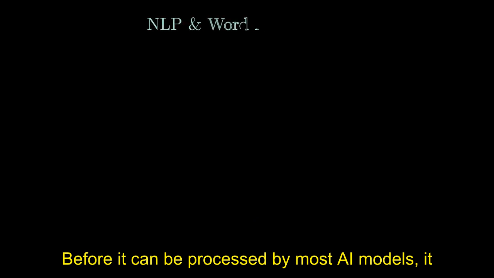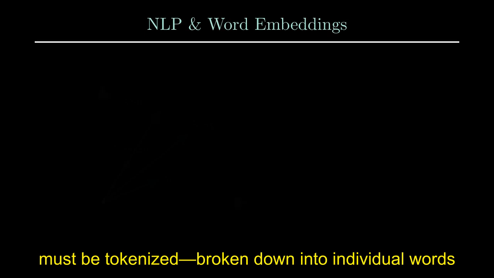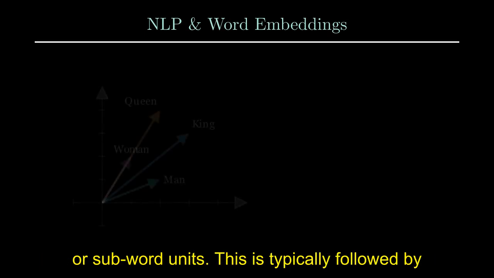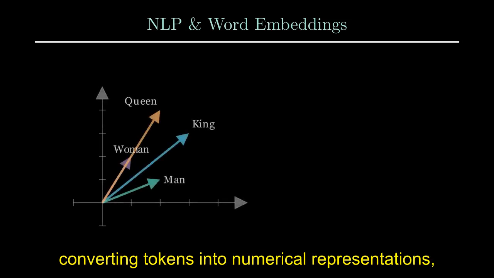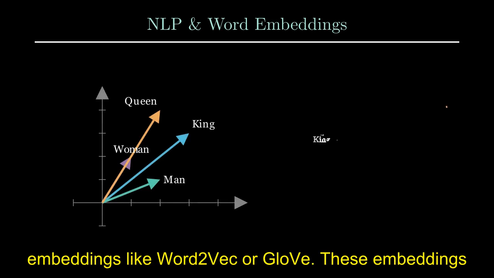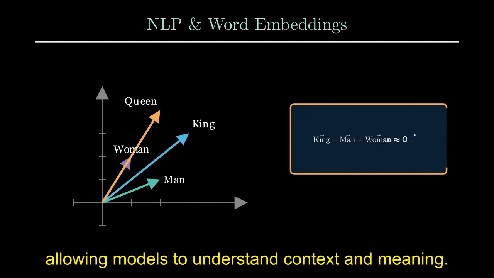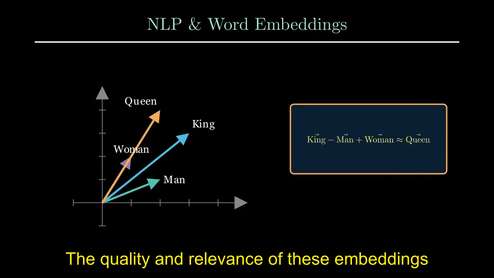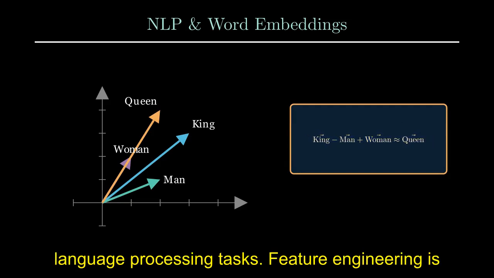Text data presents unique challenges. Before it can be processed by most AI models, it must be tokenized, broken down into individual words or subword units. This is typically followed by converting tokens into numerical representations, such as one-hot encoding or, more commonly, word embeddings like word2vec or GloVe. These embeddings capture semantic relationships between words, allowing models to understand context and meaning. The quality and relevance of these embeddings significantly impact the performance of natural language processing tasks.